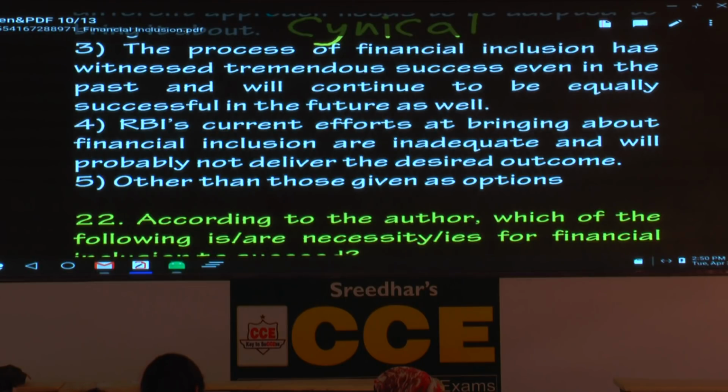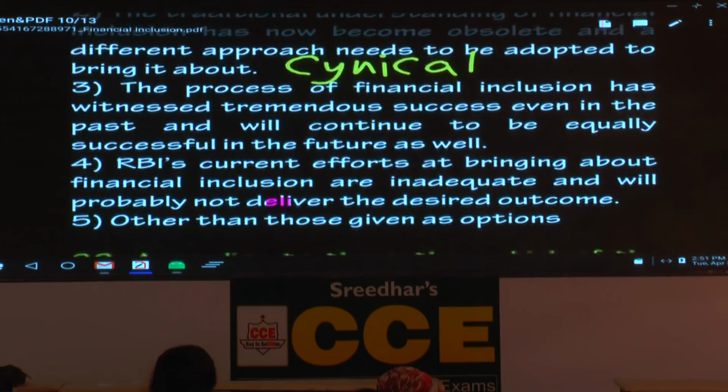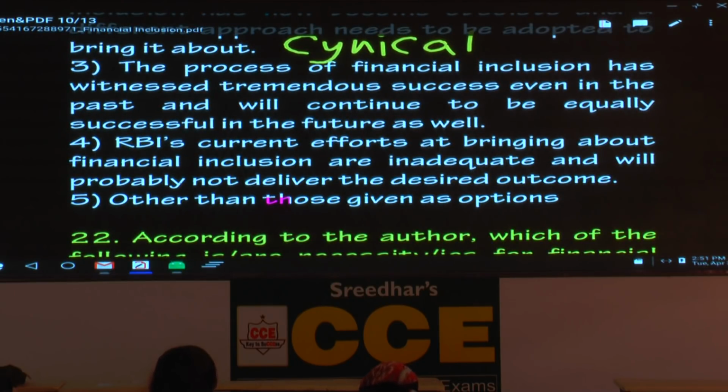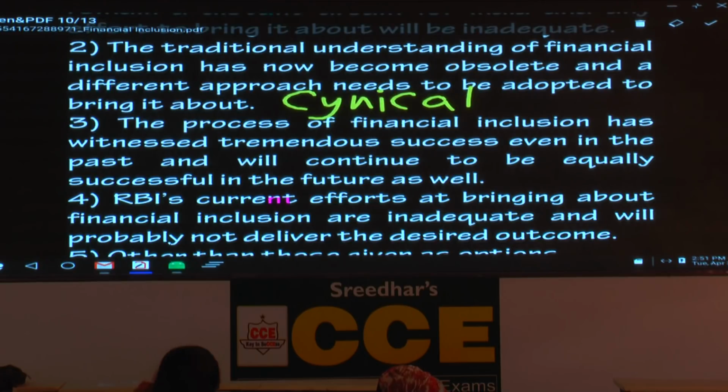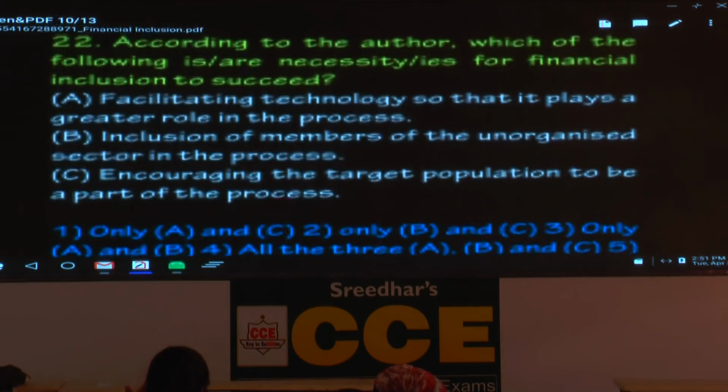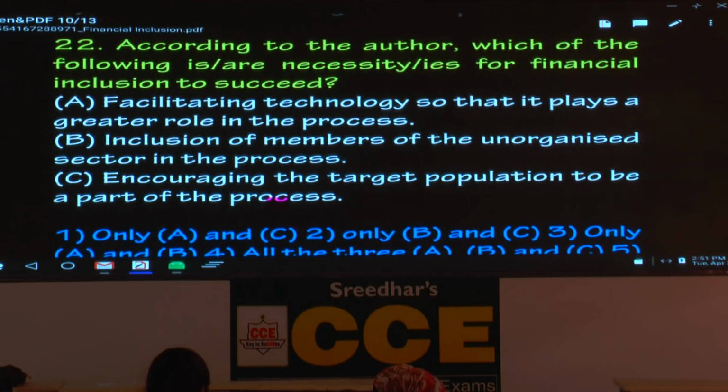Now, other than those given as options, you have to decide between the second option and the fourth option. The fourth option is a little vague, but the second option is clearly mentioned in the passage. So what is the answer based on that? The second option is the answer. I think there's a problem with the key. The key says the first option, if I'm not wrong, but that's not correct. The answer is the second option. Shall I move on to the next one?